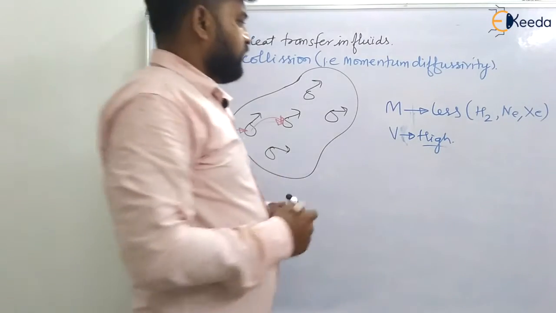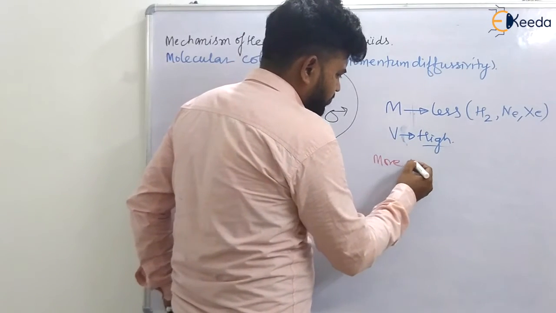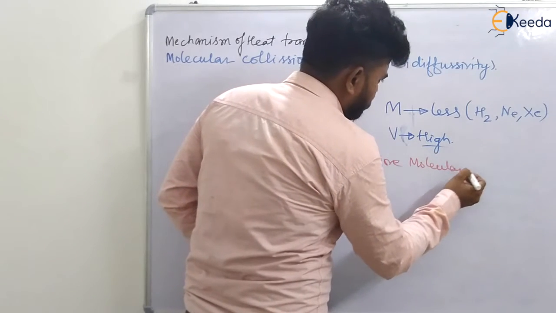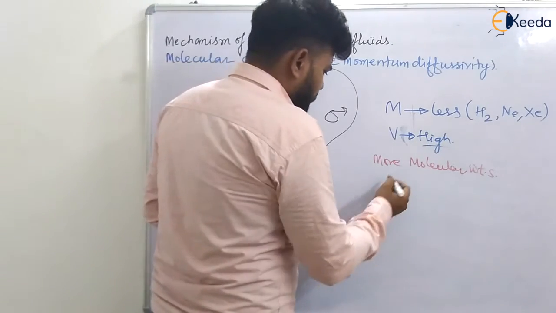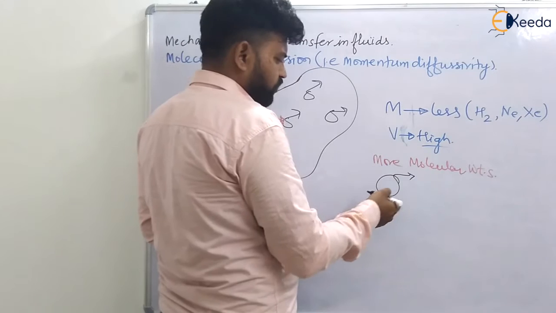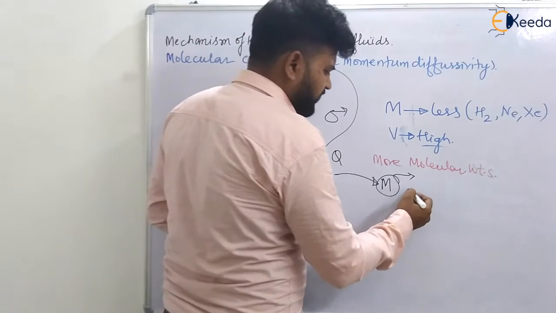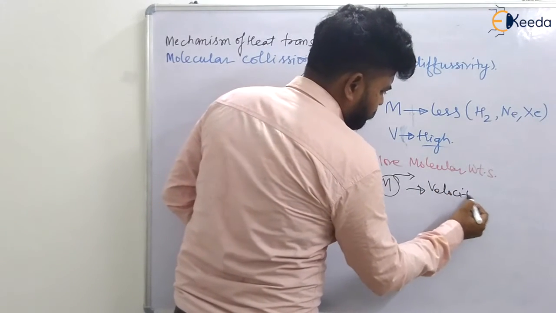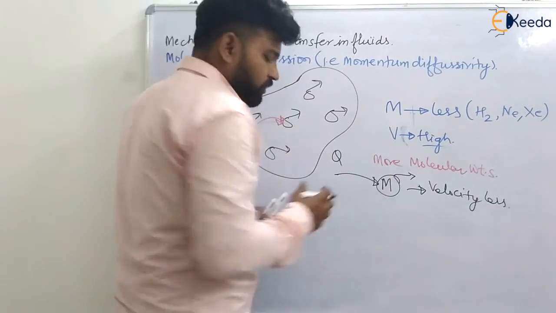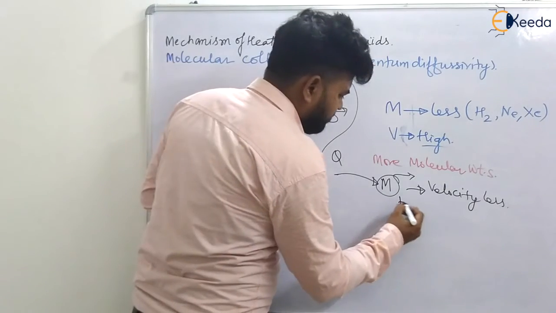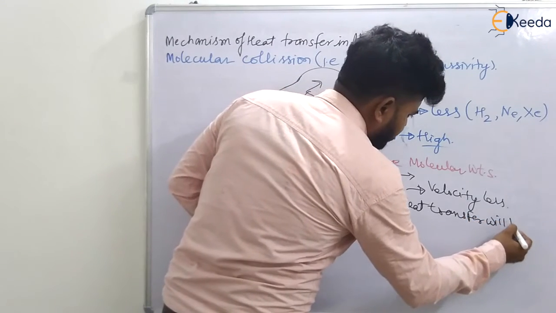Now if I am talking about fluids having more molecular weight, what will happen? If I supply some heat to a molecule of large molecular weight, the velocity will be less. When the velocity is less, the collisions will be less, so heat transfer will be less.